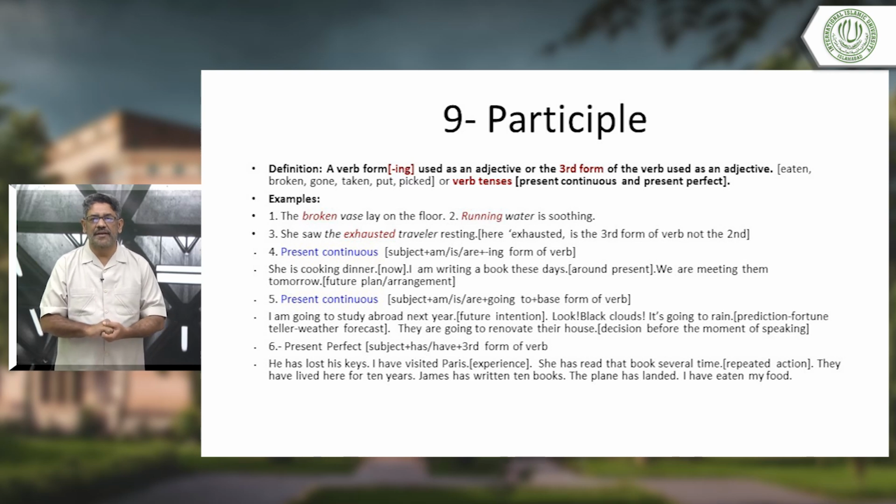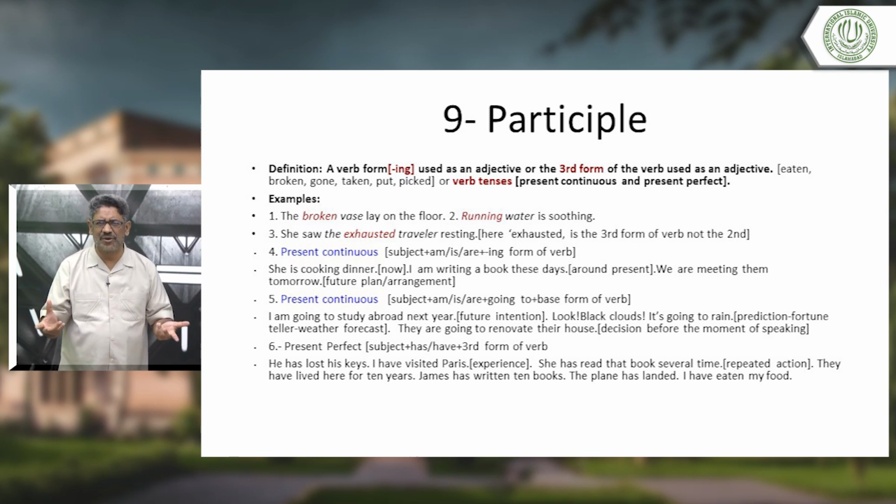Now, we are meeting them tomorrow. Future plan, arrangement. This is a tense which many students do not know. Many people do not know that the present continuous can be used for future arrangement, future schedule. What is an arrangement? What is a schedule? When you decide something, for example, you phone the hotel. Hello, excuse me, listen. We want to come tomorrow to your hotel. Yes, 5 people, okay? 5 o'clock. Right, okay, we will come to you. Right, book a good table for us. This is an arrangement.